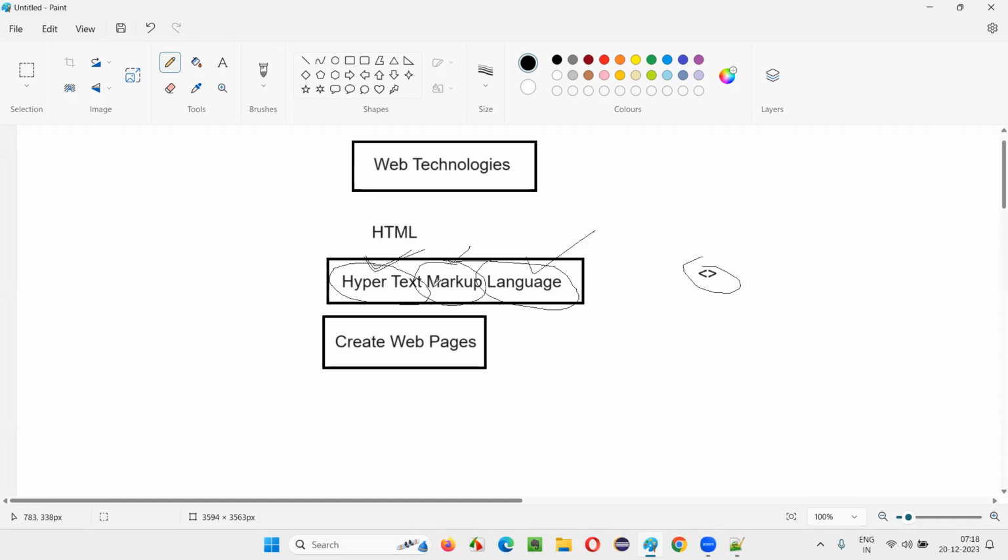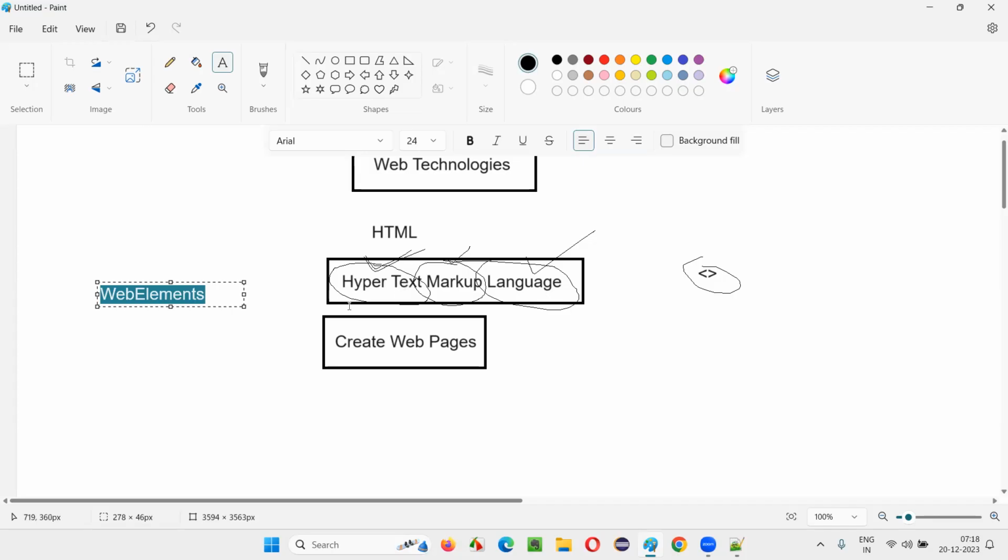Hypertext is not a normal text. It's a text which can create web elements, like buttons, hyperlinks. Whatever text you write for creating the web pages as a code using the HTML language is not a normal text like a paragraph.